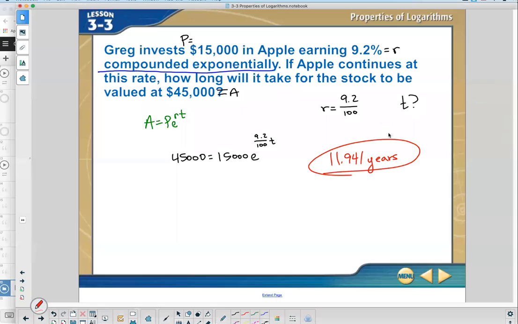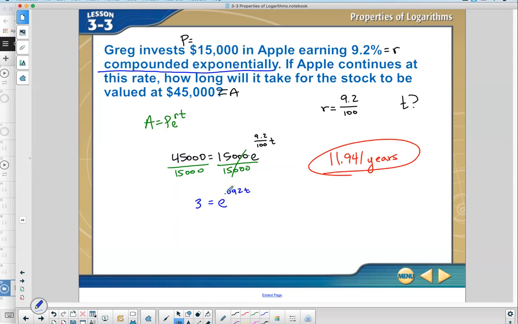11.941. Yep. Now, if you were going to solve this by hand, the way you would do so is to do your algebra. You'd have to try to isolate the t. And so I would divide by 15,000. And for this problem, I chose good numbers to where 15,000 goes into 45,000 three times. So 3 equals e to the, I'm going to change that to 0.092